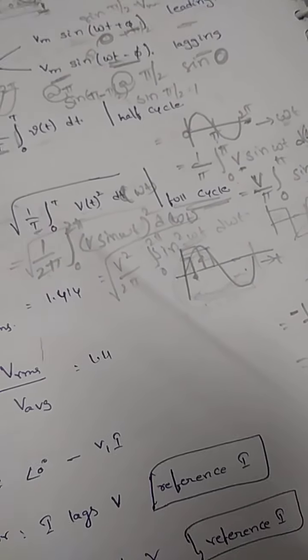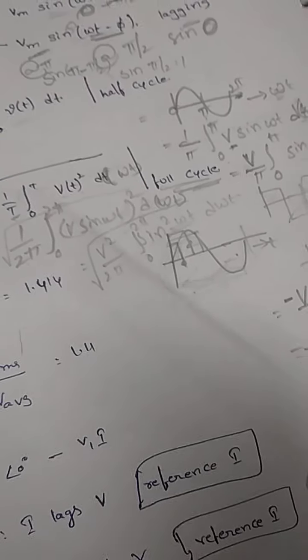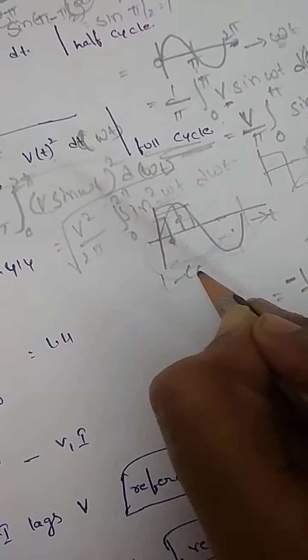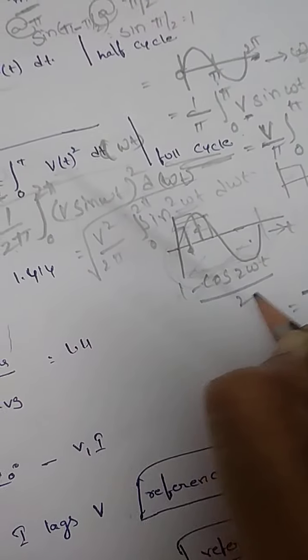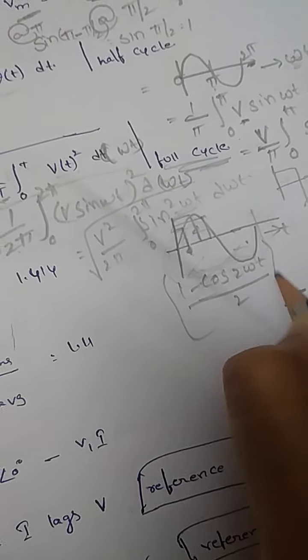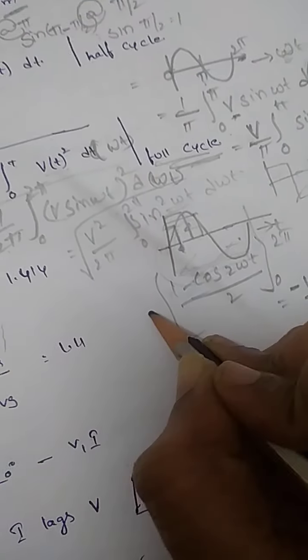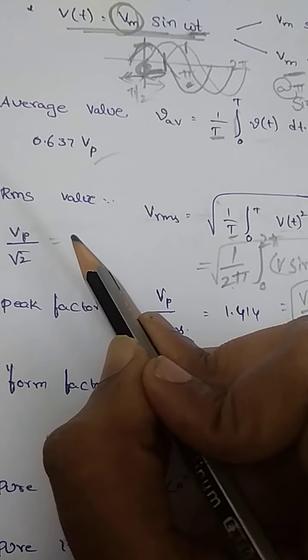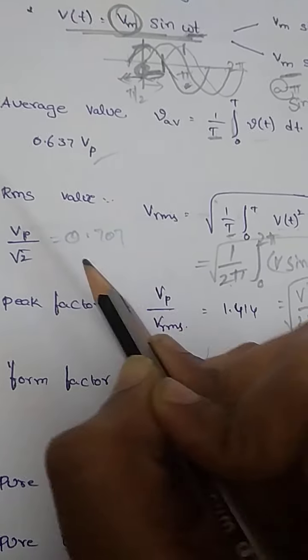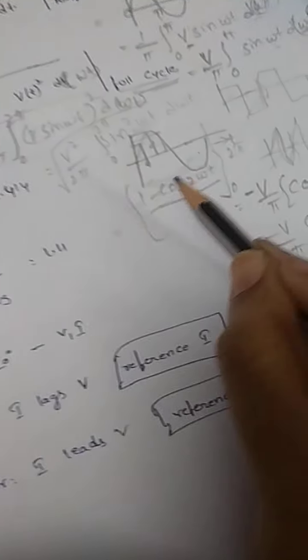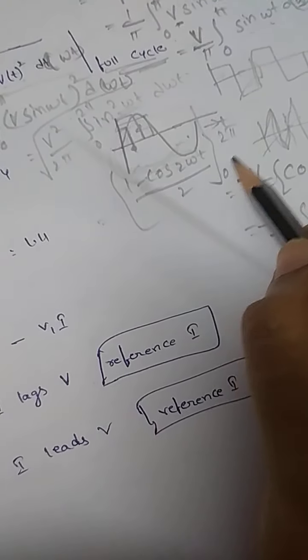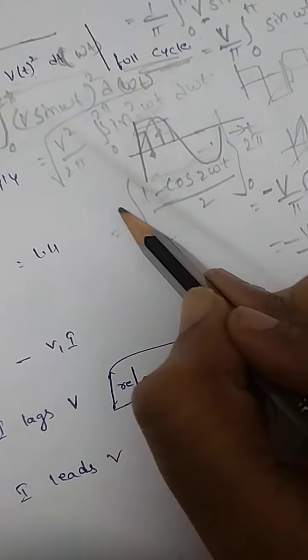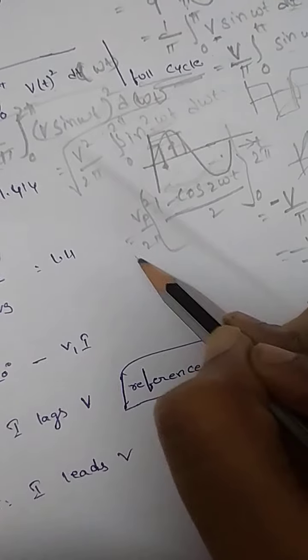So whatever this sine square omega t integration is, I think you may already know those values. So try to convert this into 1 minus cos 2 omega t by 2 and calculate the integration from 0 to 2 pi. This value will be equal to V by root 2, nothing but 0.707, if you calculate this by performing this integration, all those things, divided by 2 pi.